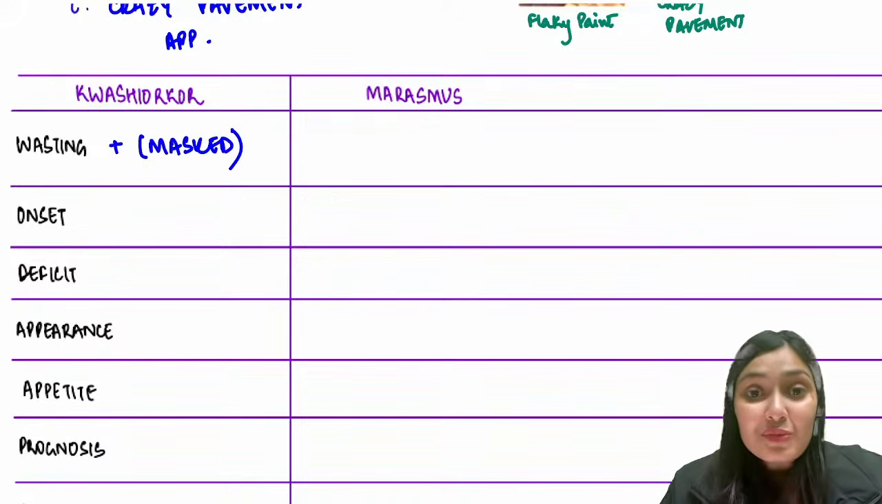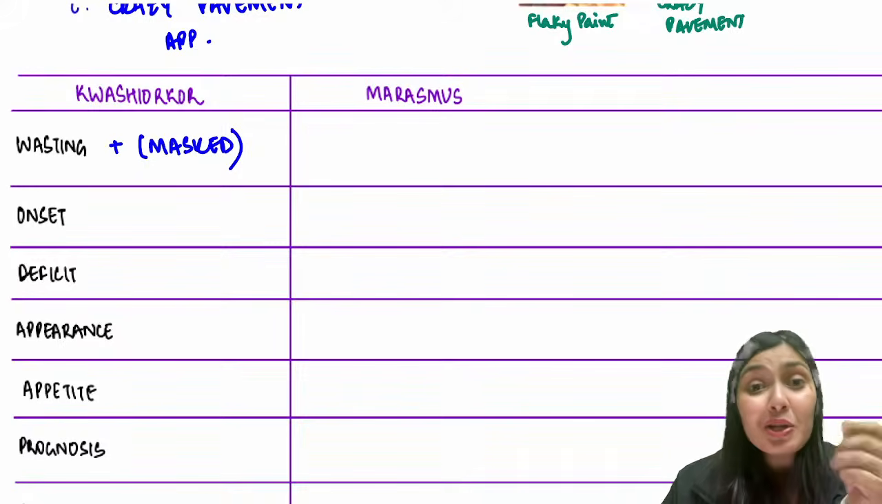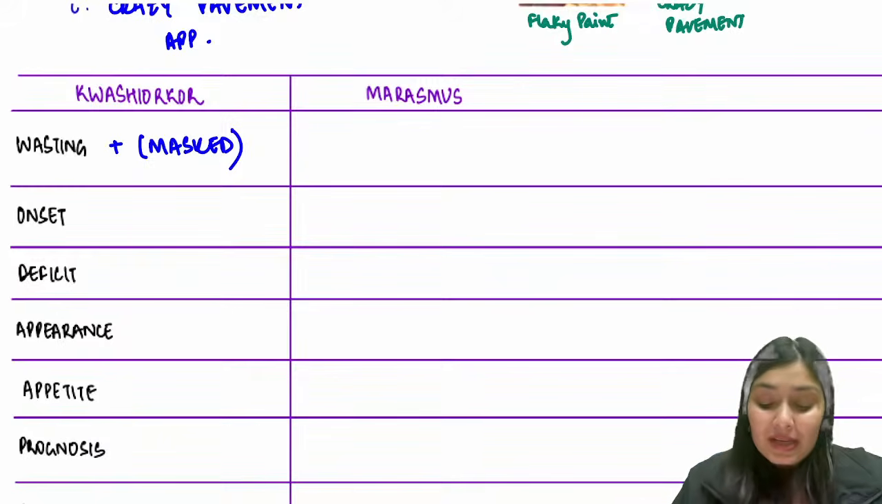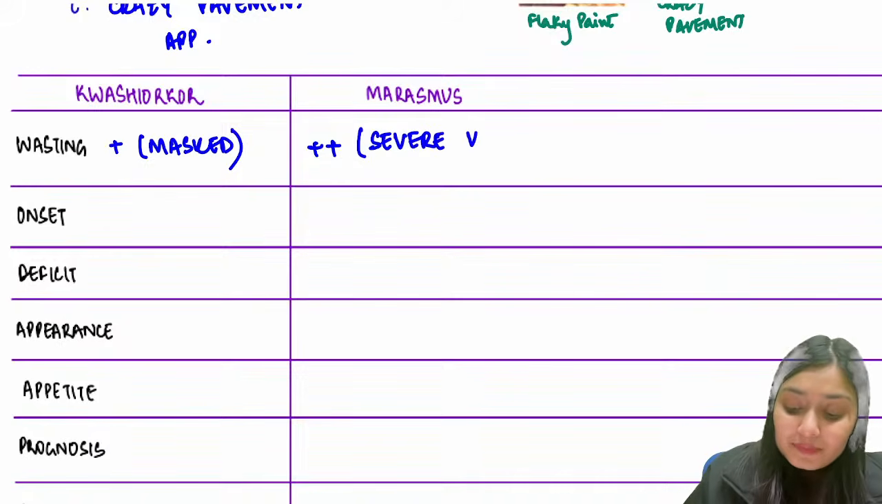What about Marasmus? Marasmus child, remember, is very cachexic, a very thin child. So the wasting is very visible. You can see skin and bones. So wasting is there, and this wasting is very severe, visible wasting.